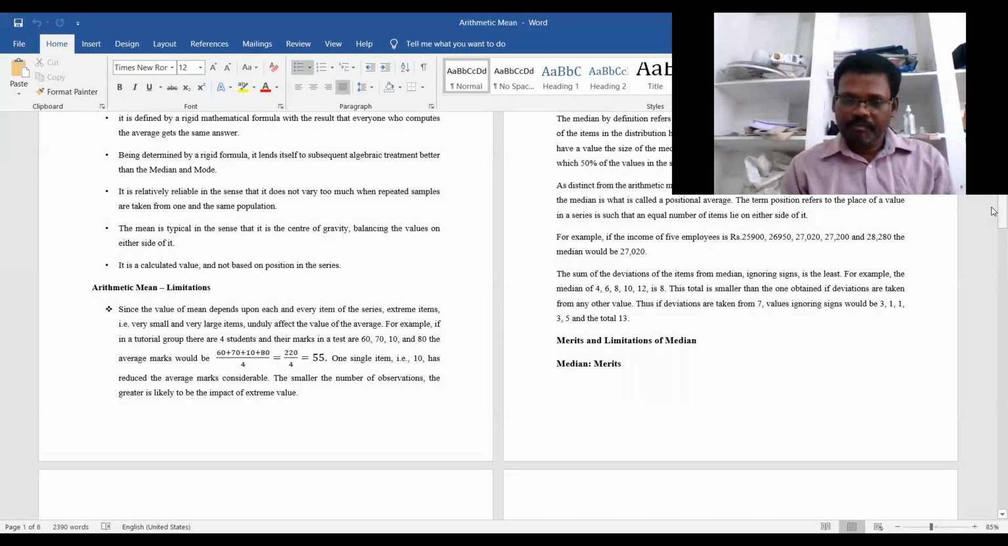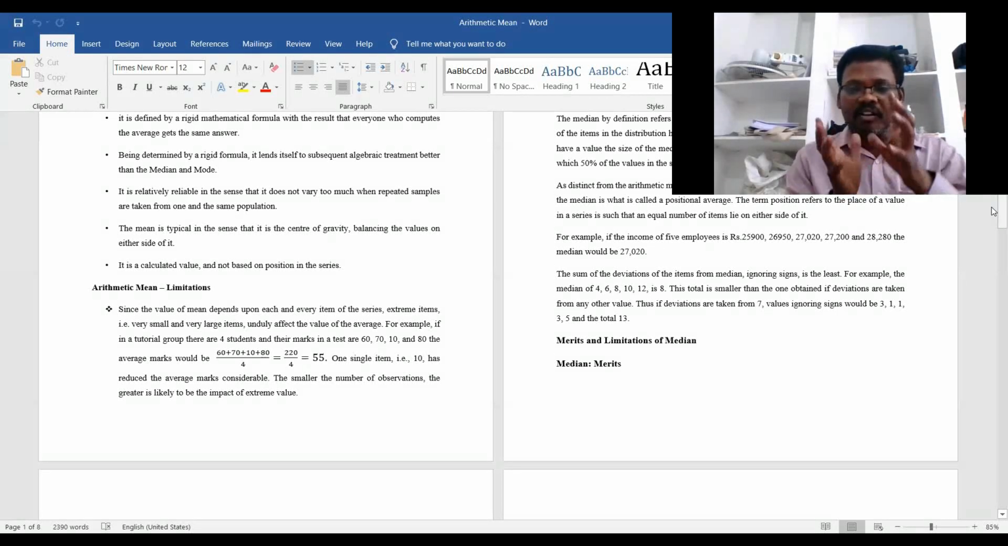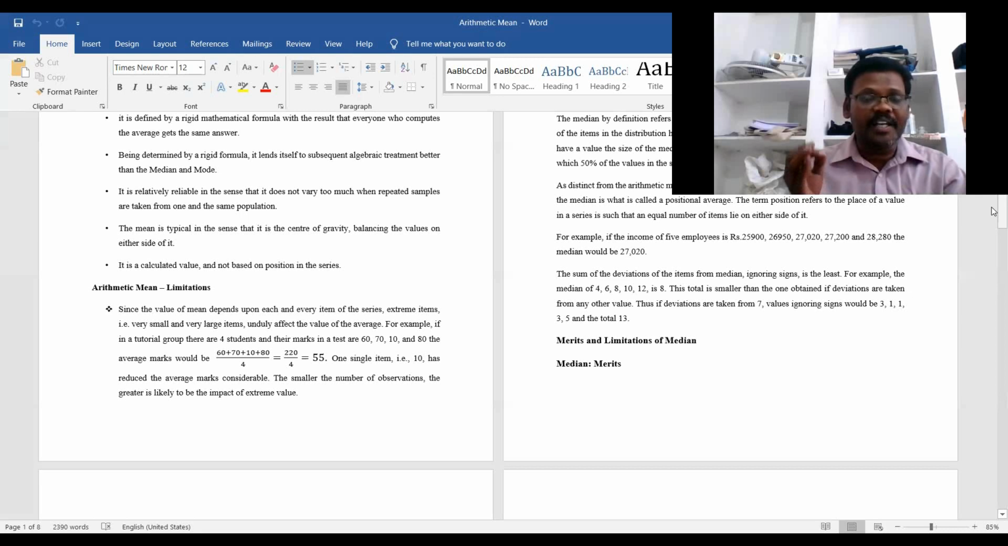So even though it is affected by all the values in the given series, particularly because of these extreme values, some people are getting a loss and some people are getting a benefit, as we discussed here. One single item, that is 10, has reduced the average marks considerably.